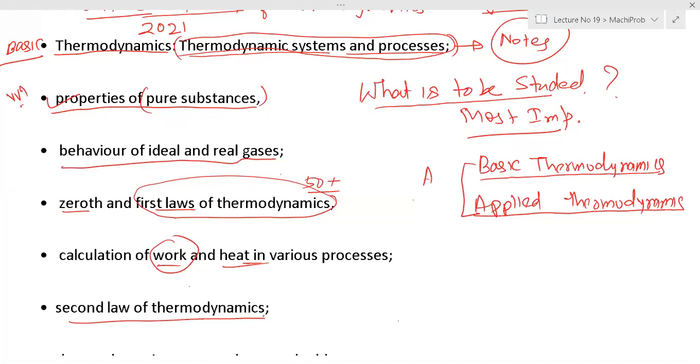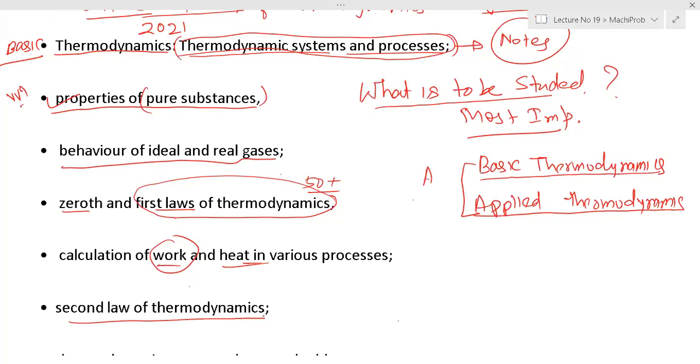And then we'll understand what is the maximum efficiency of a process or a cycle, how much heat can be converted into work, that limit set by the second law of thermodynamics. Because the first law tells that energy can be converted from one form to another form, but the first law of thermodynamics does not tell about the quality of energy, or that complete conversion of heat into work is possible.